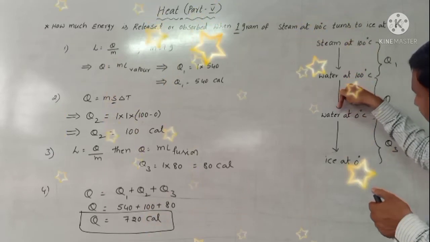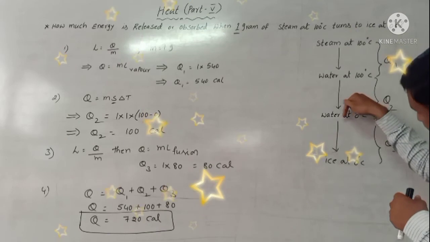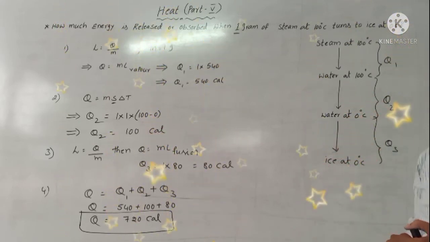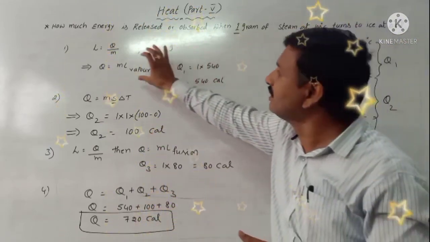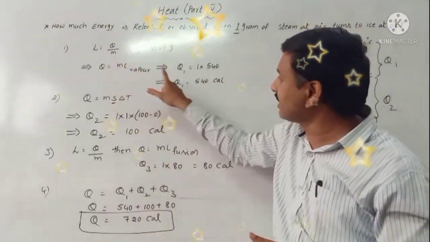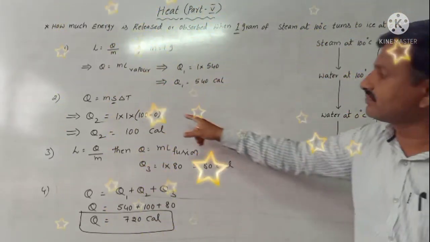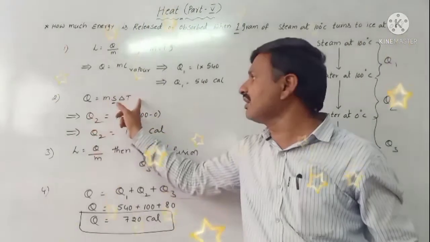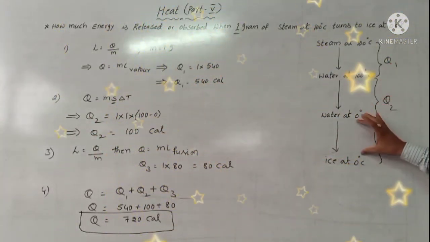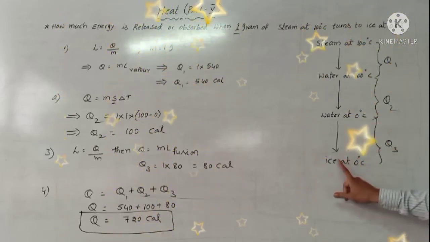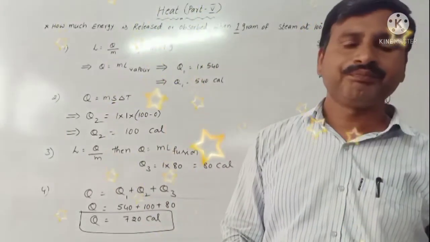Again it will cool, and the water becomes water at 0, and again it will be ice at 0 degrees Celsius. So for the first step we take Q1 with the latent heat, 540 calories. For the second, the temperatures are different, that's why we take the formula Q2 equal to m s delta T, and this value we write as 100. After that, the same temperatures again, ice means latent heat of fusion, whose value is 80 calories per gram.